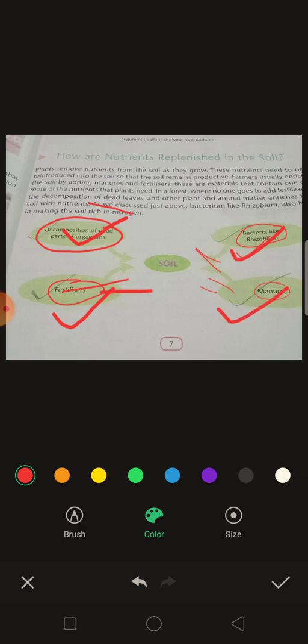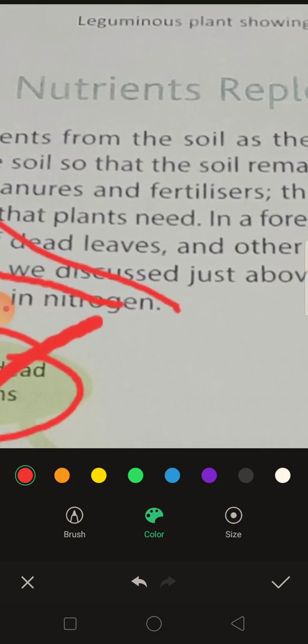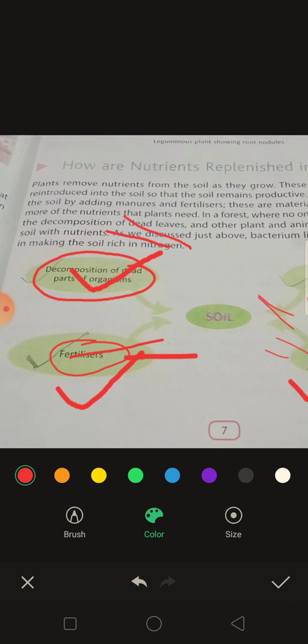Manures are compost made using some worms. Whenever plants and animals die, they decompose by microorganisms, bacteria, and some worms also, and these manures are formed. These manures are organic materials that support the fertility of the soil. Now look here. The plants remove the nutrients from the soil as they grow.